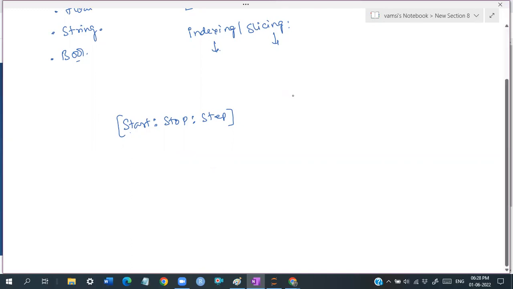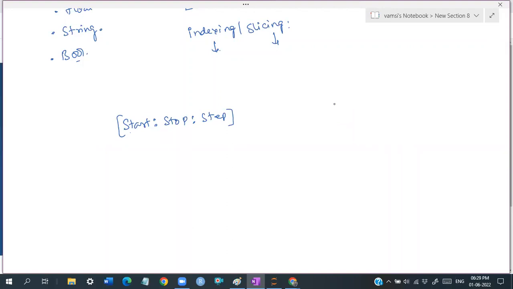Basically I have discussed how we have to work with this. I told you the idea about the indexes, how the indexes are formed, starting from left to right and starting from right to left.